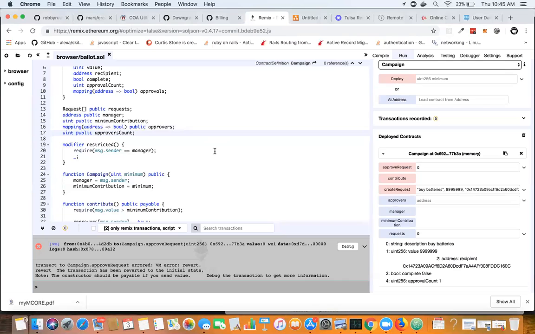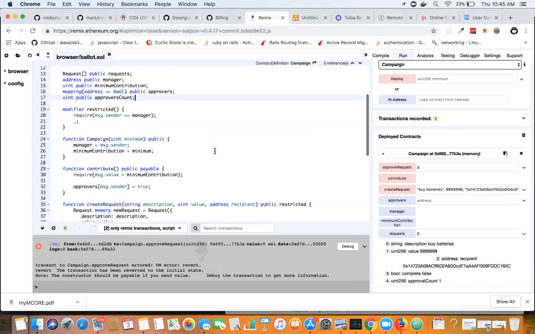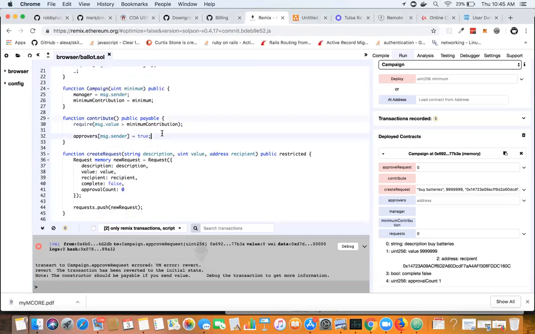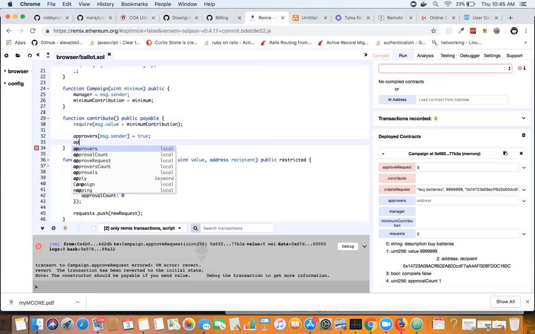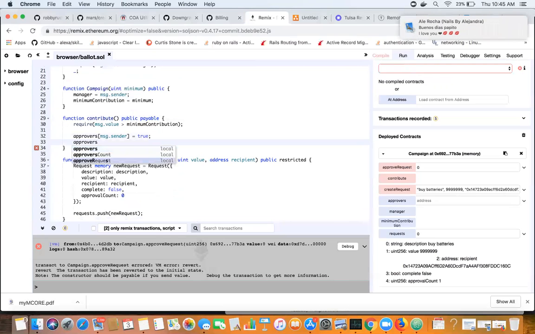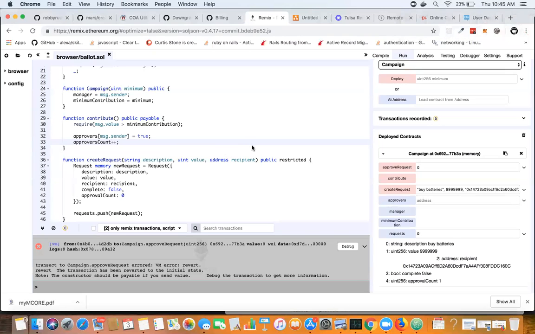Anytime someone donates to the campaign, I will increment the approvers count. So I'll find the contribute function right here, and after I add the person's address to my mapping, I'll increment the approvers count variable like so. So this would be approvers count plus plus, there we go. Now I will always have access to this variable that tells me how many people have joined this contract.